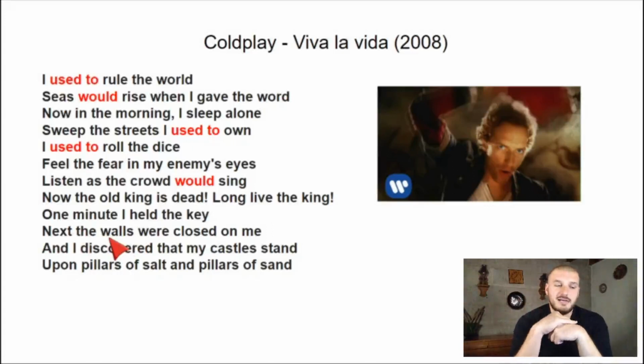And I discovered that my castle stand, y descubrí que mis castillos están puestos en pilares de sal y pilares de arena. O sea que no tiene buen fundamento mi poder. Está básicamente hablando de que tenía una cierta posesión, a lo mejor puede ser una persona muy arrogante o algo y que tuvo una caída muy fuerte después. Y está recordando cómo él solía ser popular. So yeah, it's not a song that I particularly enjoy anymore, but it's a good song.